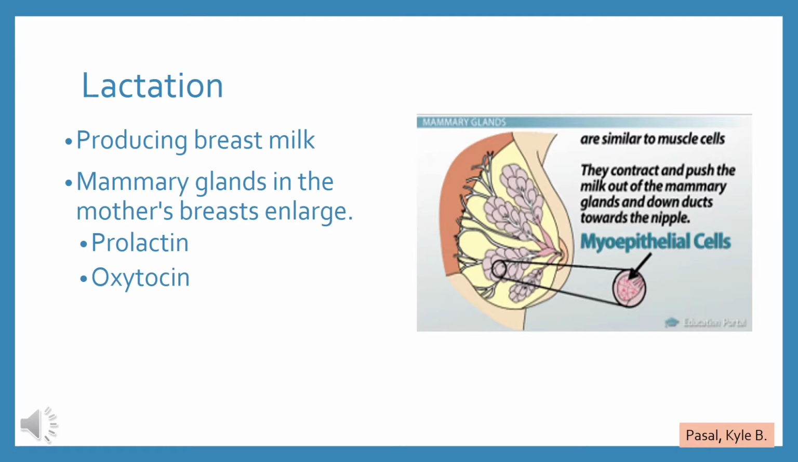Once milk has been produced, it needs to travel from the mammary gland to the nipple. This is under the influence of another hormone called oxytocin, as well as the presence of myoepithelial cells which surround the mammary glands. Myoepithelial cells are similar to muscle cells. They contract and push the milk out of the mammary glands and down ducts towards the nipple. This process is known as milk letdown.